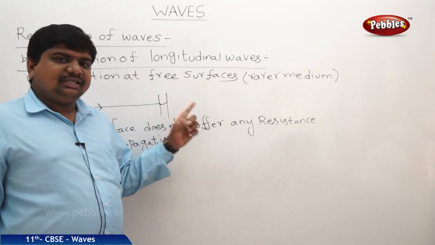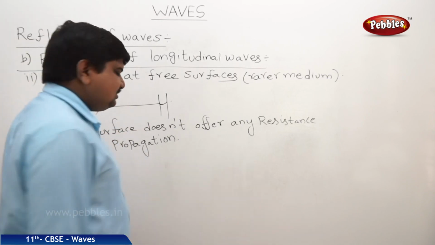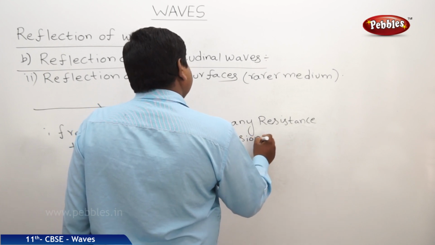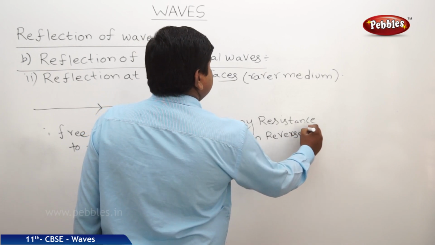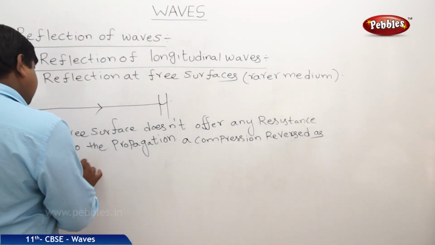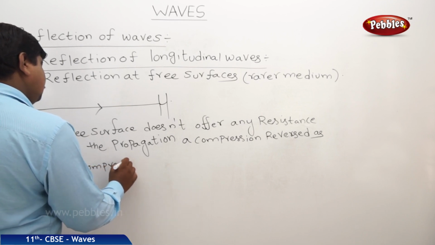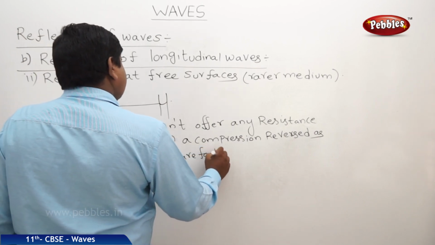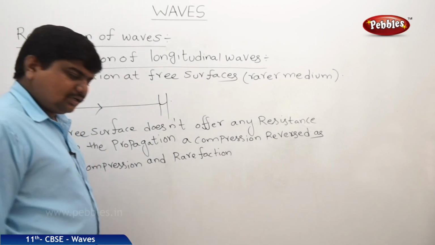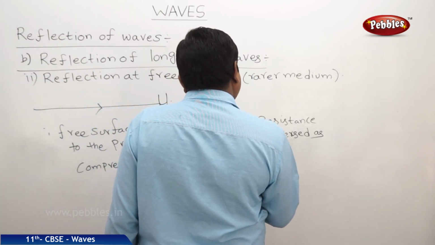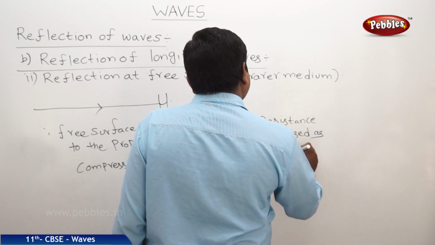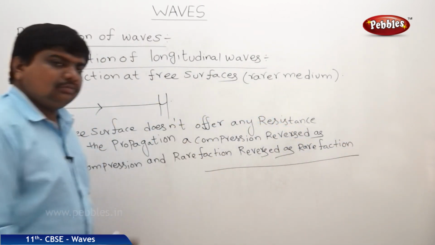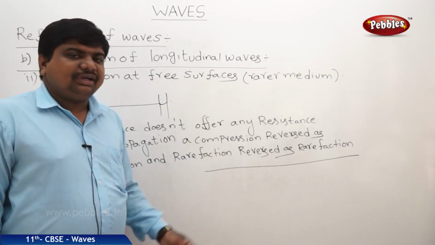Therefore a compression is reversed as a compression and a rarefaction is reversed as a rarefaction, because the free surface doesn't offer any resistance.